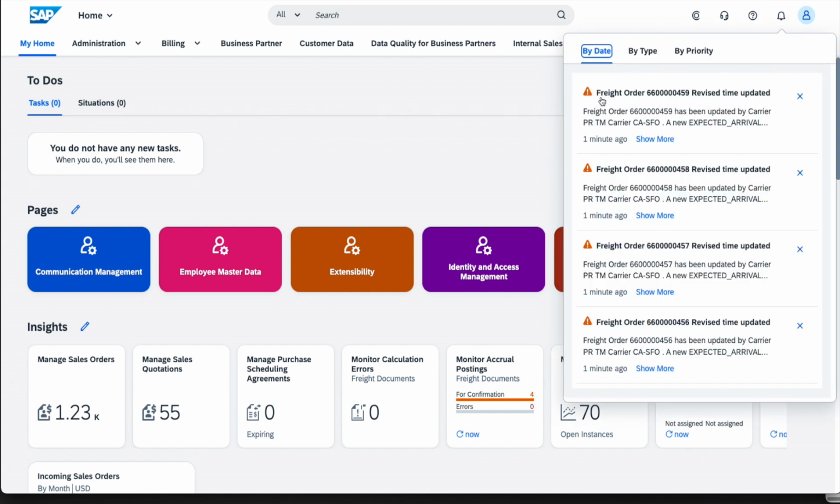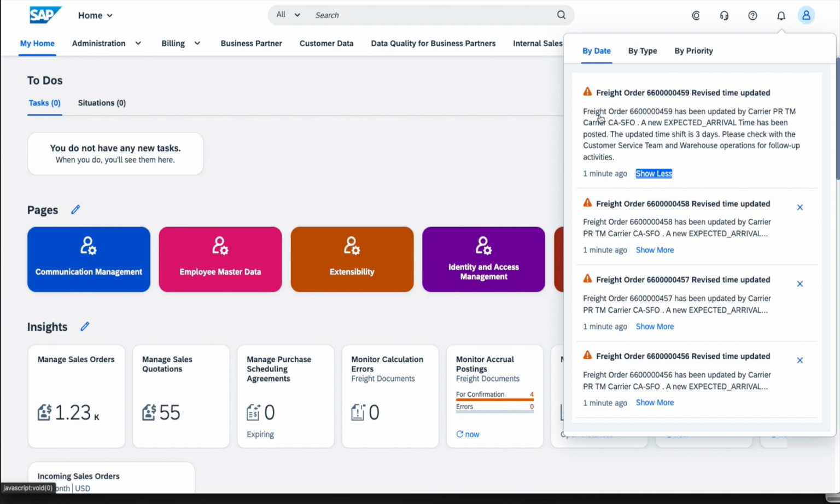And you can see that we have several messages pertaining to freight orders, which corresponds to our situation. So this is the freight order that we had created. So let's see, it says the freight order has been updated by the carrier, so it gives me the name. It also tells me that a new event of type expected arrival has been posted, and the updated time shift is 3 days. So this is quite consequential.